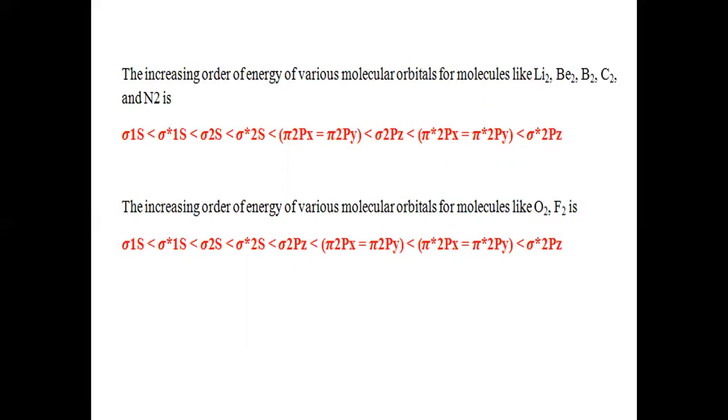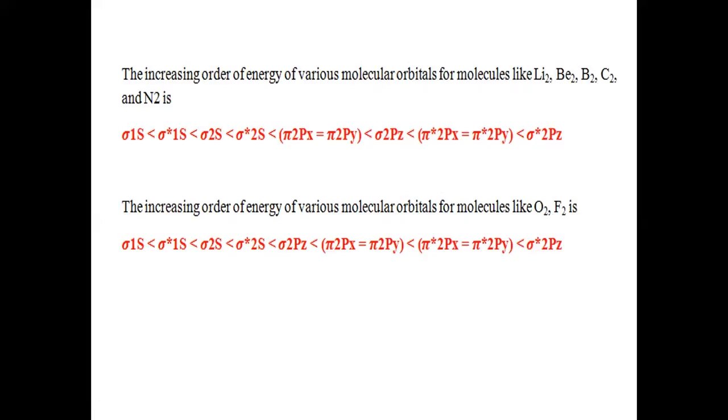For example, from hydrogen to nitrogen, for lithium molecules, beryllium molecules, boron molecules, carbon molecules, and nitrogen molecules, if the molecular orbitals are formed, this will be the electronic configuration. The electron filling will follow this order.